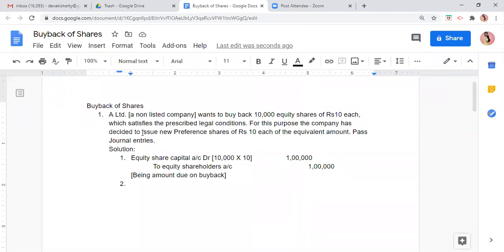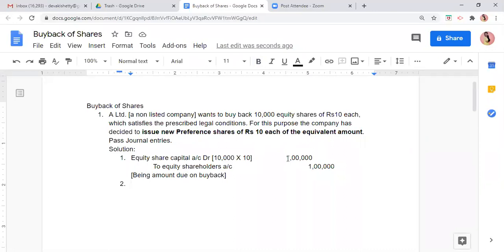See here, the company has decided to issue preference share of ₹10 each of the equivalent amount. So in this sum, there is nothing given about the reserves for CRR, but they say that the company will issue new preference shares of ₹10 each of the equivalent amount.